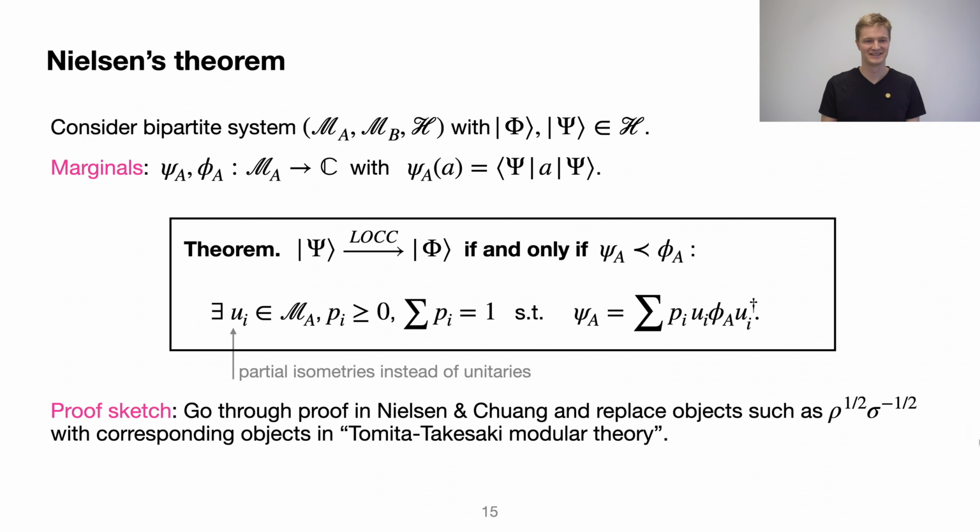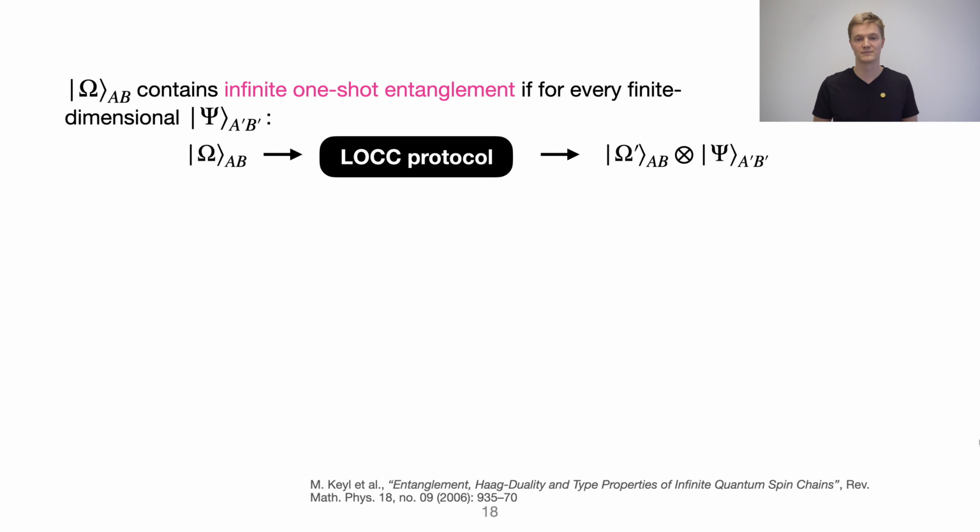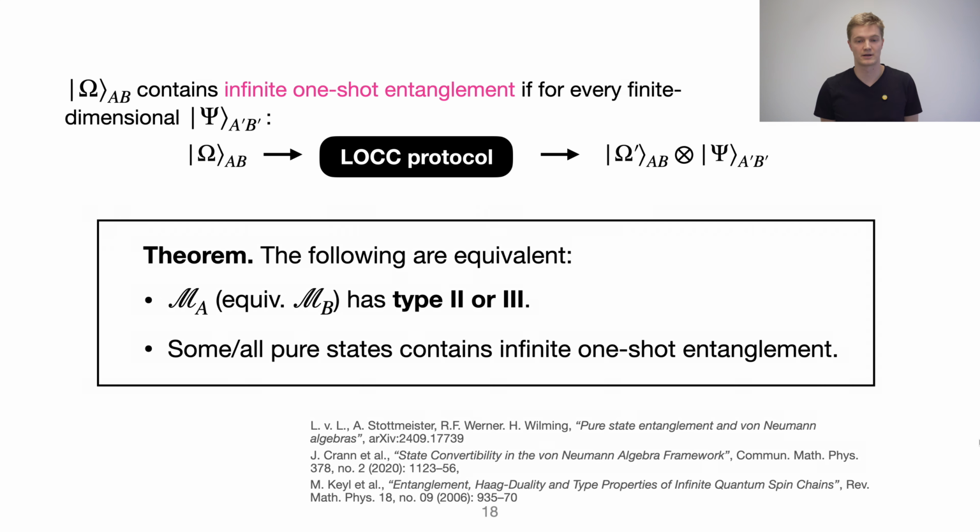How much is there? We say that a state has an infinity of one-shot entanglement if for every finite dimensional bipartite state psi, we can distill it. So there is an LOCC protocol that takes us from omega to omega prime tensor psi for some state omega prime, and this should be possible for all psi. And then the following are equivalent: the algebras are of type 2 or 3 if and only if some or all pure states have infinite one-shot entanglement.